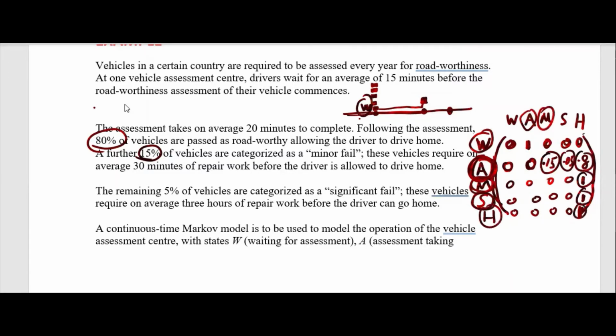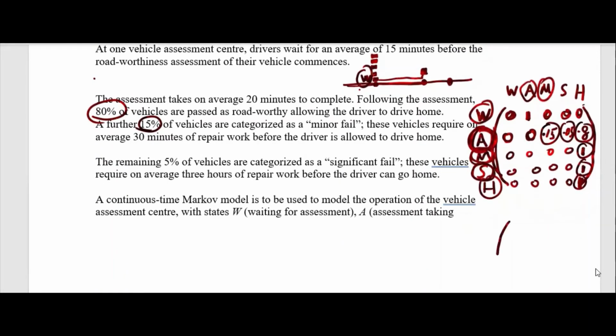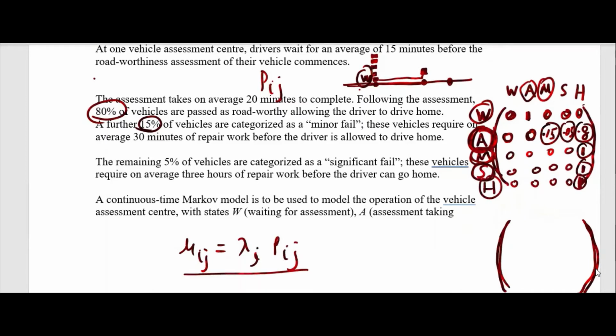H to H, 100%. Now, the generator matrix is important in this chapter. To get the generator matrix, we apply this formula: mu ij equals lambda i times p ij, where these are the capital P ij's. This is the formula. So we'll multiply lambda 1 to this row, lambda 2 to this row, lambda 3 to this row, lambda 4 to this row, lambda 5 to this row.